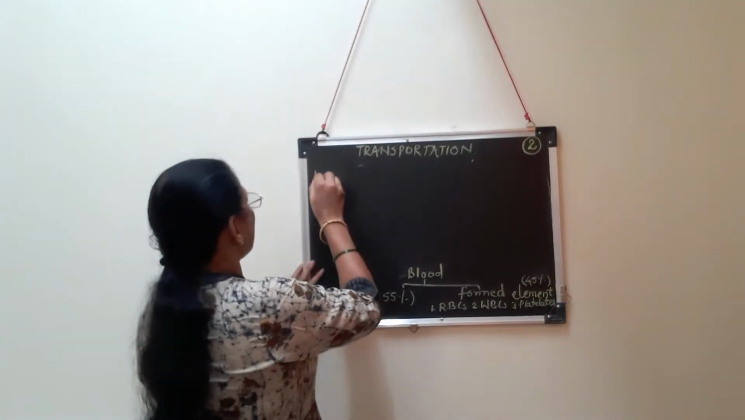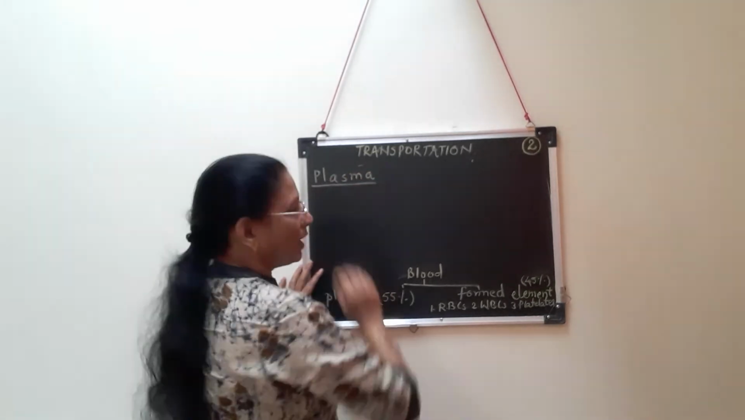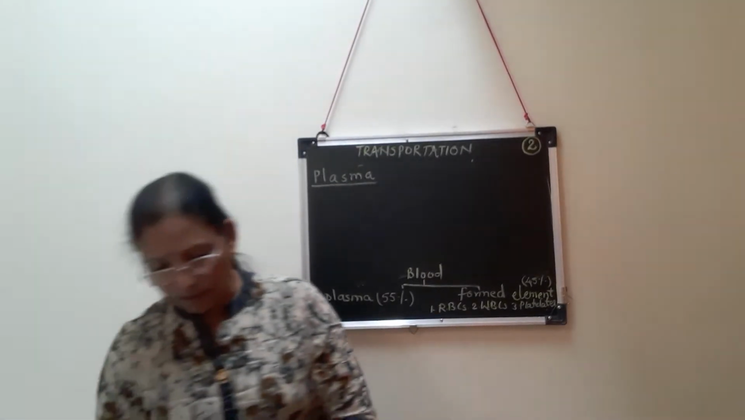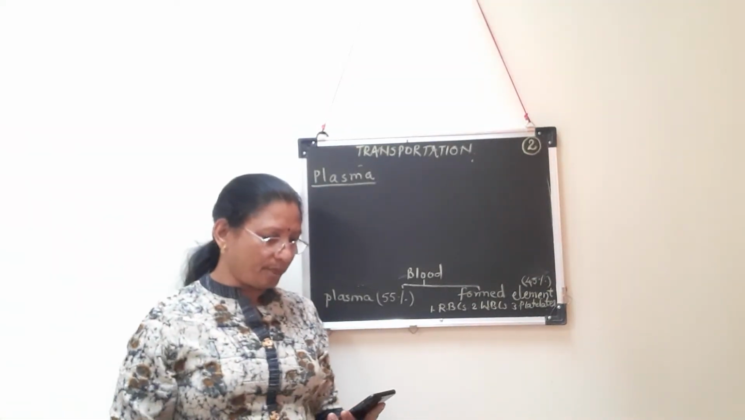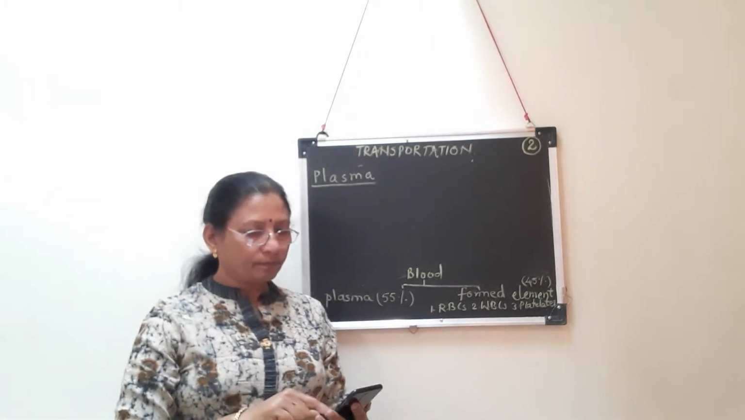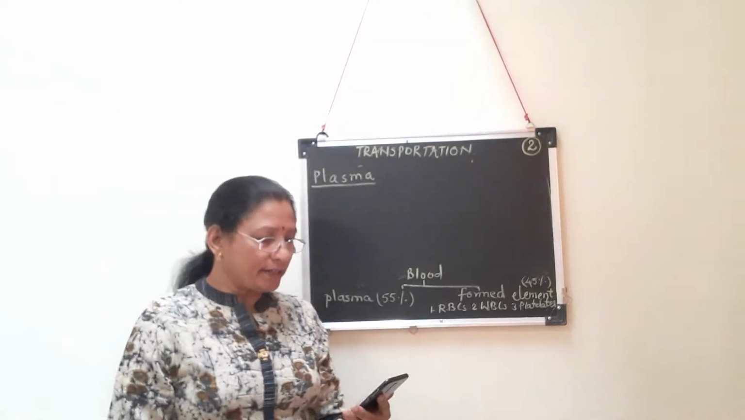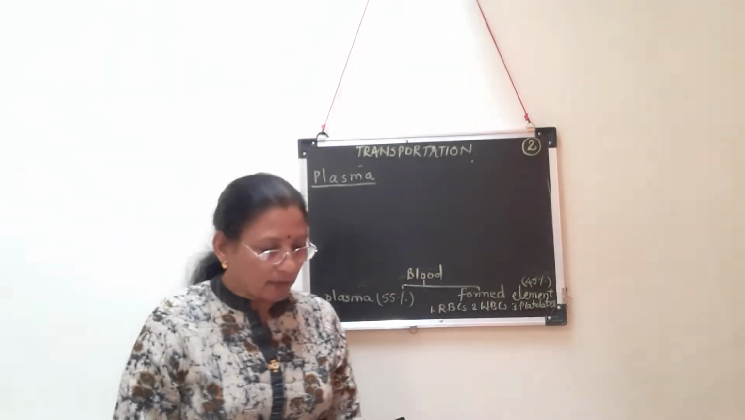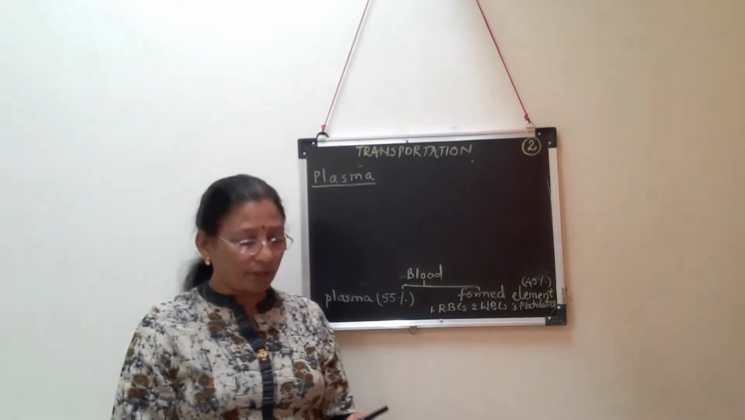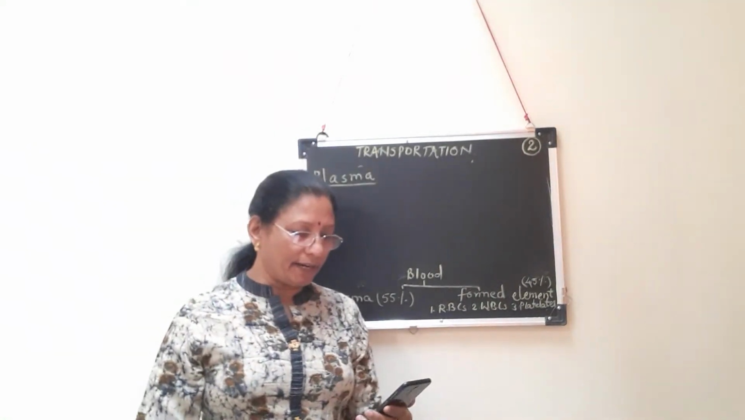Now we are going to start with plasma. You should know properly that it is the liquid part of the blood. Now see in the textbook which page number you have to see. We have to see page number 164. A table is given, page number 164, table number 8.14. Here the composition of plasma is given. Just for your understanding, I am reading it.